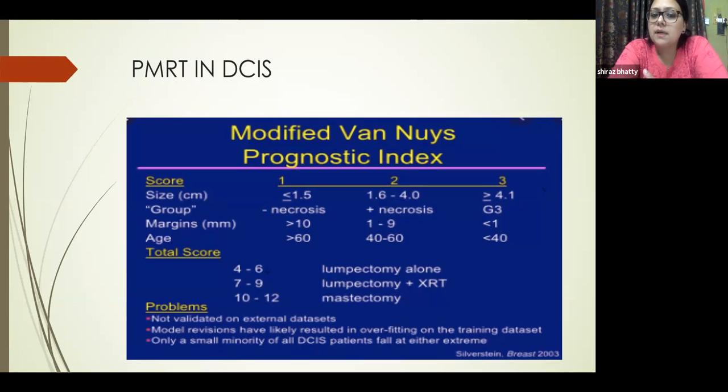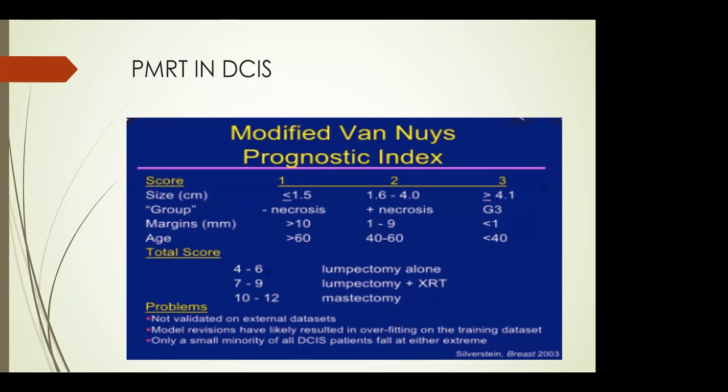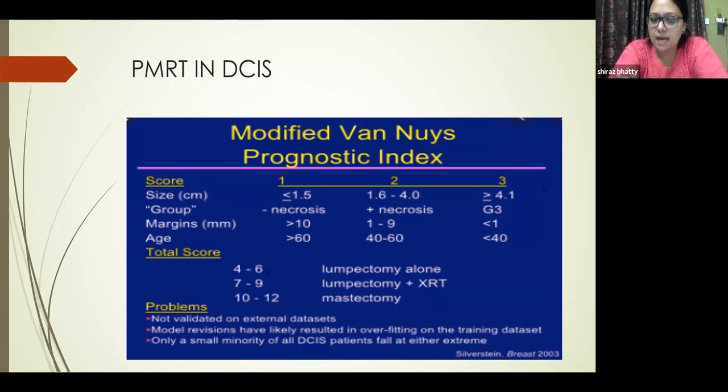If you want to consider loco-regional recurrences in DCIS and consider radiotherapy, then you should consider these 4 features: the size, the grade on histopathology, the margins, and the age. Then accordingly, you should group them into 1, 2, and 3. Whatever total score you get, that is 4 to 6, 7 to 9, or 10 to 12, you should divide it accordingly: lumpectomy alone, lumpectomy and radiotherapy, or mastectomy.